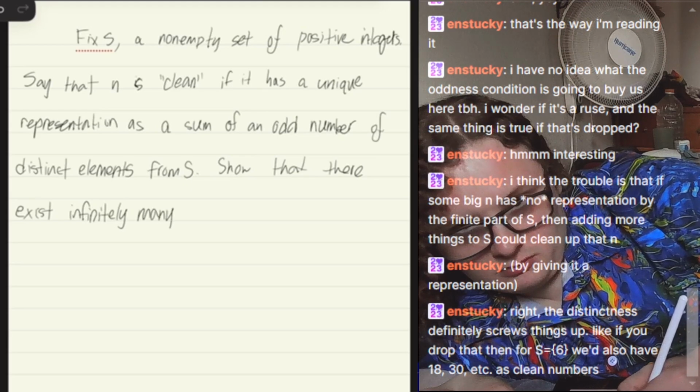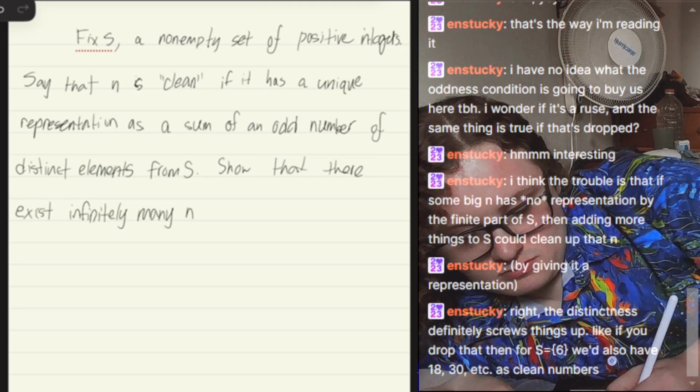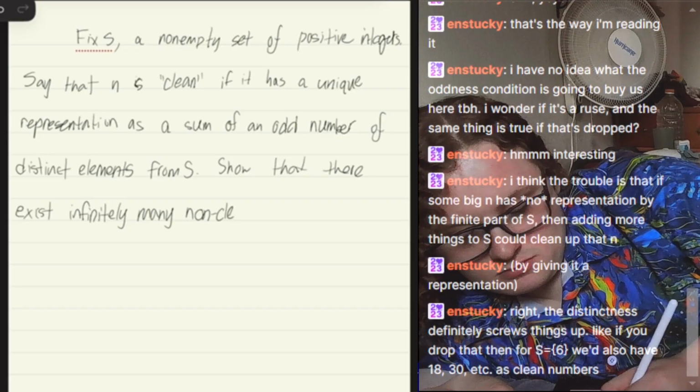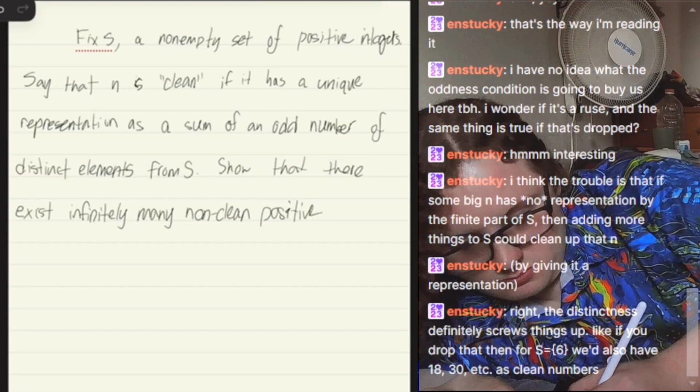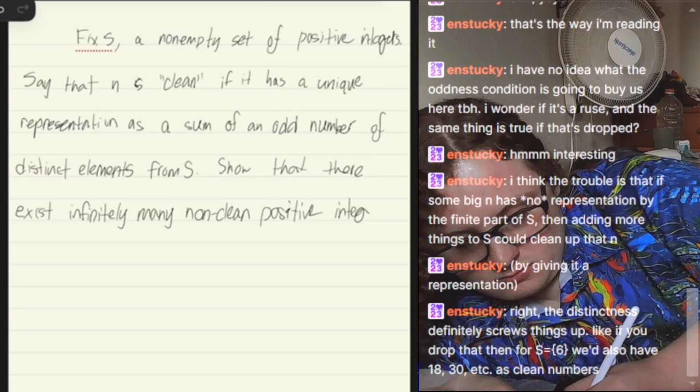Fix S, a non-empty set of positive integers. Say that n is clean if it has a unique representation as a sum of an odd number of distinct elements from S. Show that there exist infinitely many non-clean positive integers.